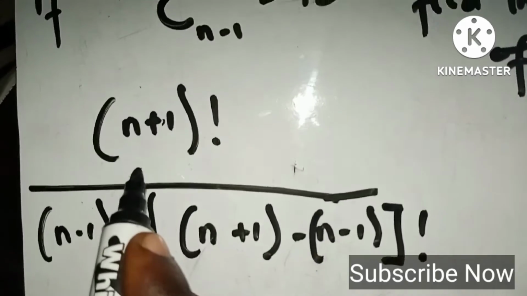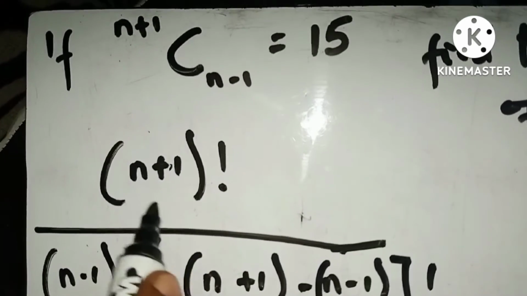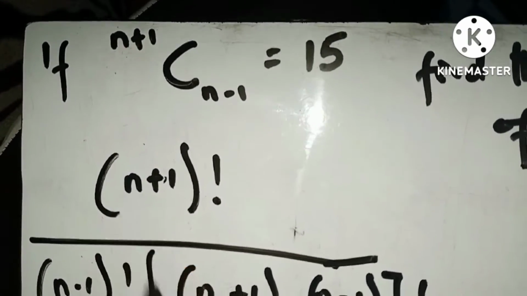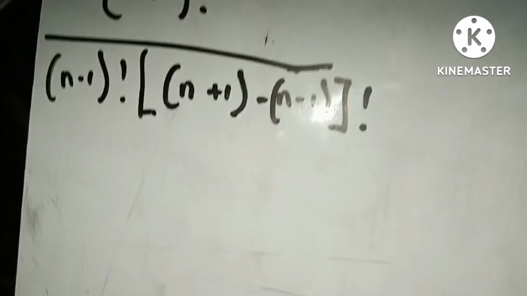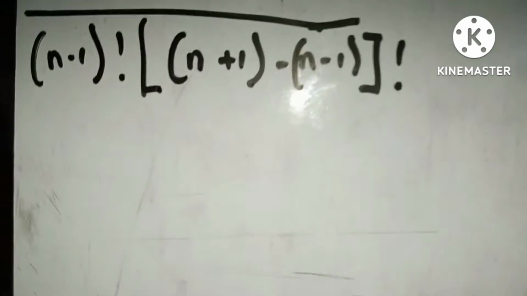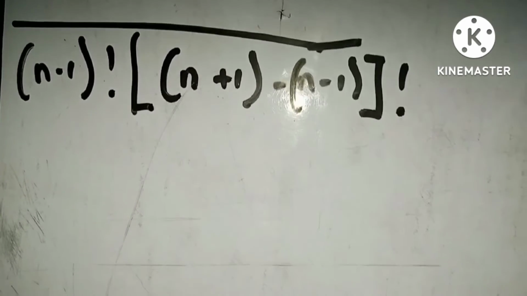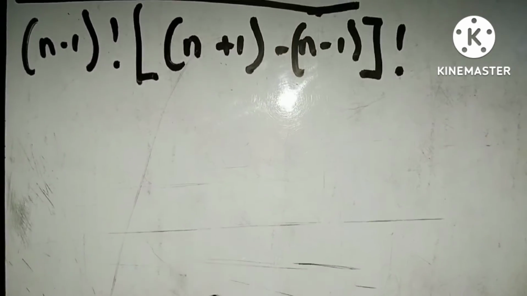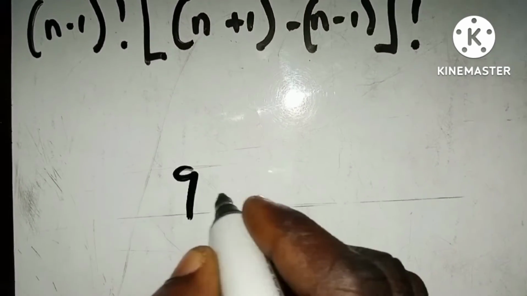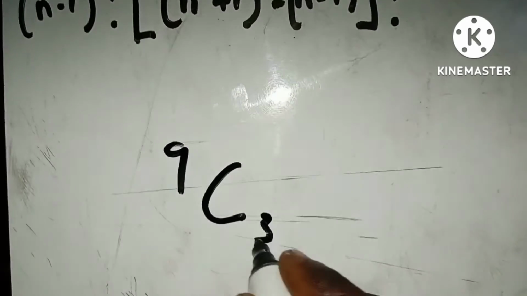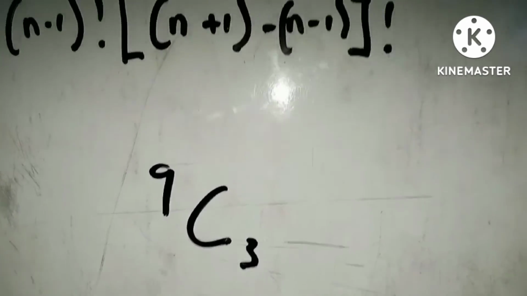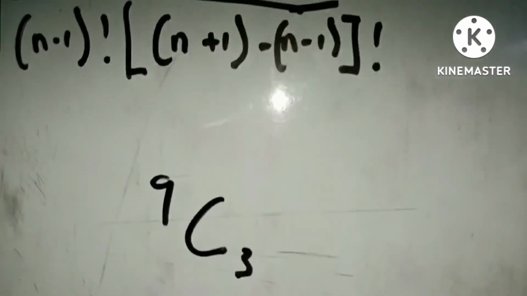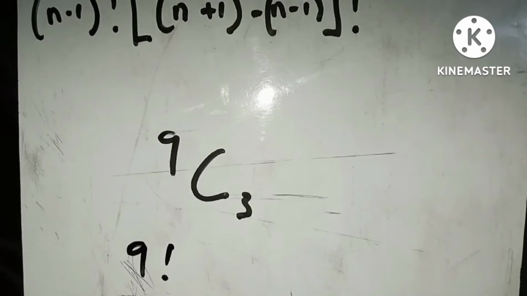Now if you don't want this n to confuse you, you can replace it with a number. In the first case, where you have 9 options available to choose 3 items, that is 9 combination 3. According to this definition, that should be 9 factorial, right? 9 factorial, everything divided by this one.